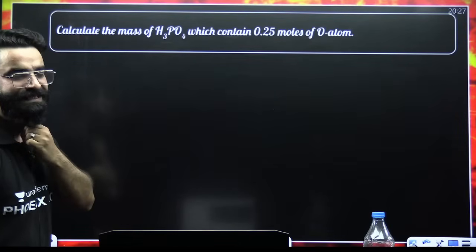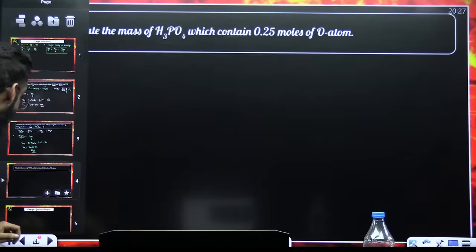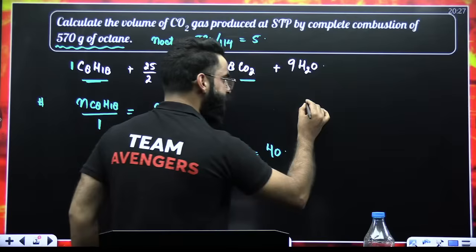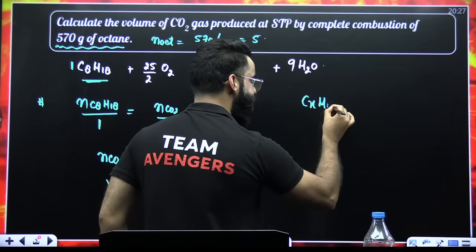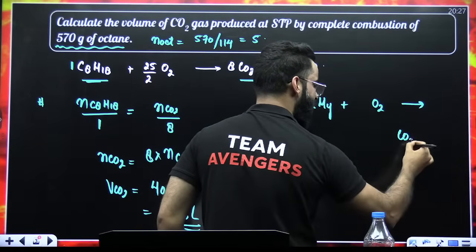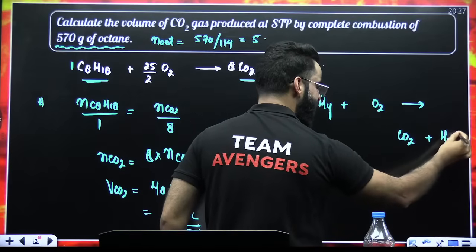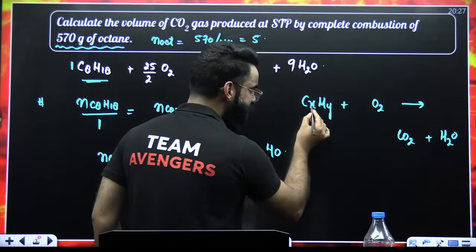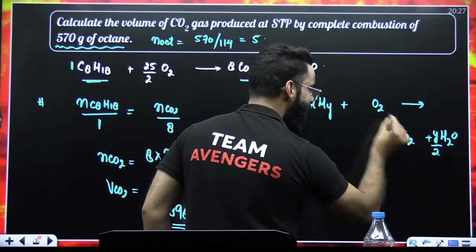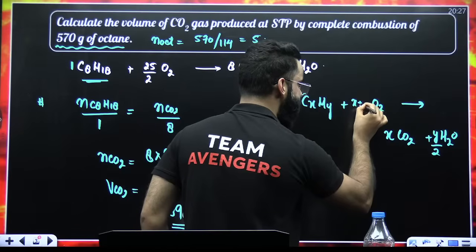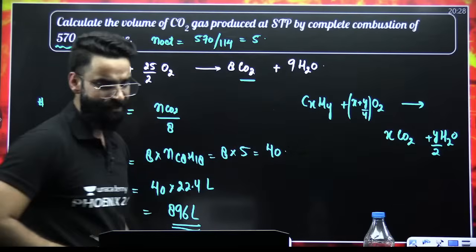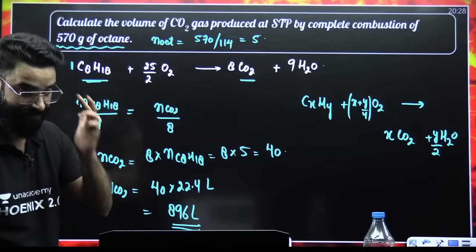Sir, how did we get 25 by 2? If you do not know how we get 25 by 2, remember, if you have CxHy and you are making it react with O2, first of all, it leads to the formation of carbon dioxide and water. Now, if you want to write the reaction in balanced form, x becomes the coefficient here, y by 2 becomes the coefficient here, and the coefficient of O2 here will be x plus y by 4. Now, with the help of this, you balance the combustion reactions easily.